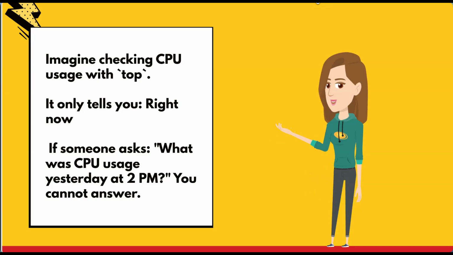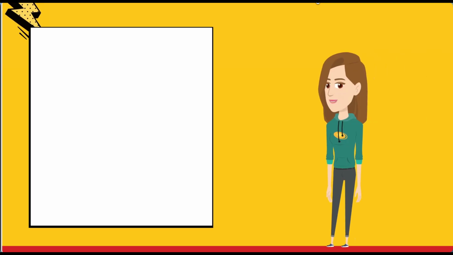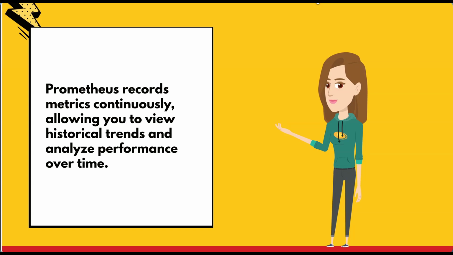Imagine checking CPU usage with the top command. It only tells you the usage right now. If someone asks what the CPU usage was yesterday at 2 p.m., you cannot answer using the top command. Prometheus records these metrics continuously, allowing you to view historical trends and analyze performance over time.